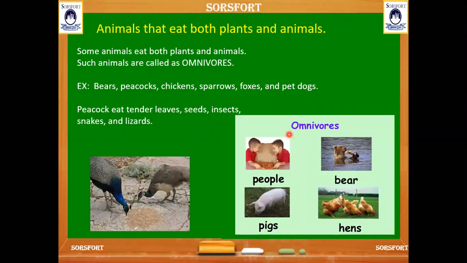And here come the omnivores. Omnivores are the animals which take their food as both plants and animals. They eat both plants and animals. And the examples for omnivores are bees, peacock, chickens, sparrow, fox, and some of the pet dogs.